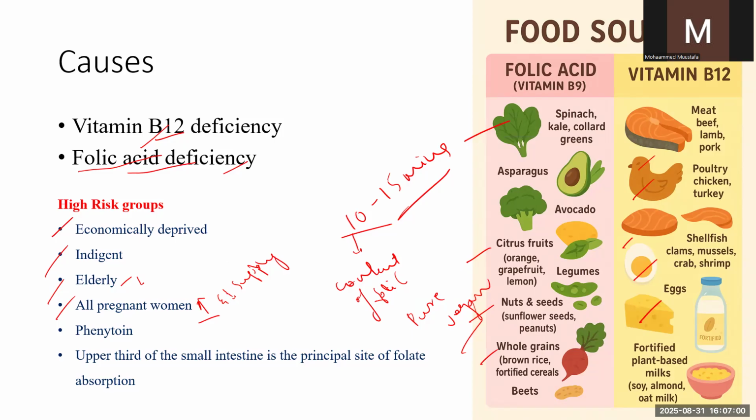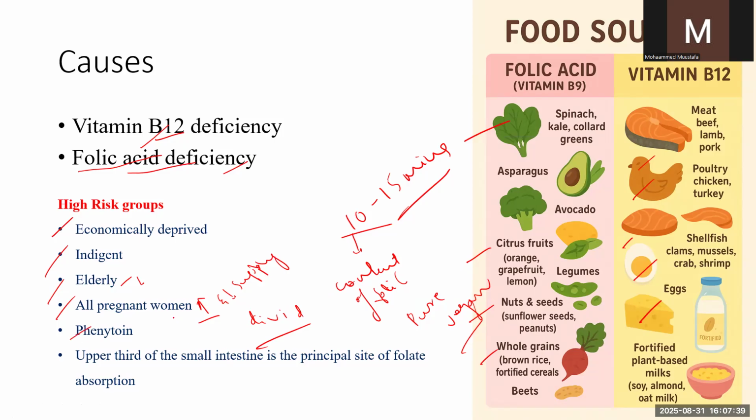That is because the baby in the womb also needs folic acid as well as vitamin B12, because folic acid and vitamin B12 are required for cell differentiation as well as cell multiplication. The baby will grow because of cell growth only, right? So for cell growth, vitamin B12 as well as folic acid are required. We'll see this in the pathophysiology in this video.